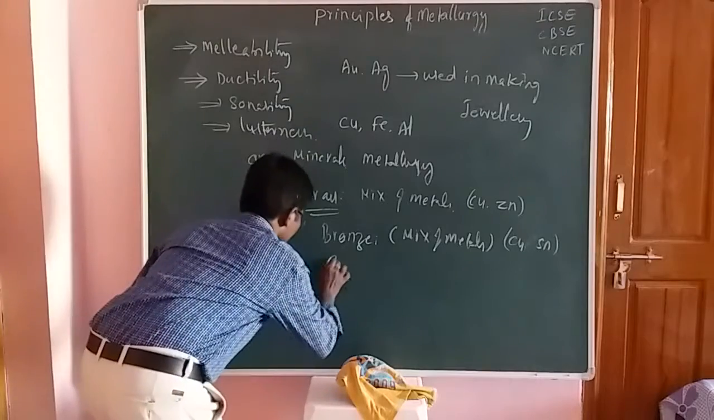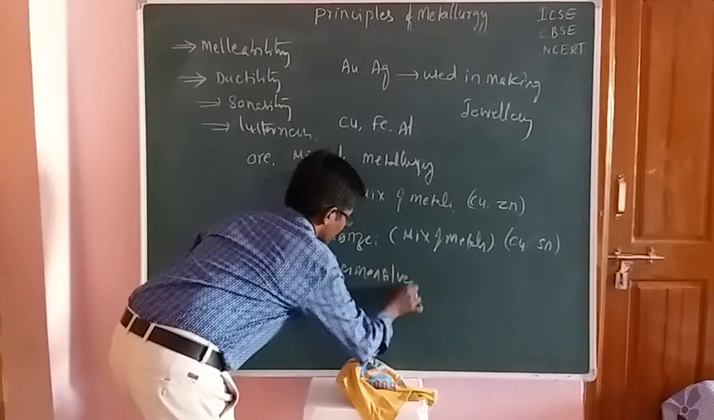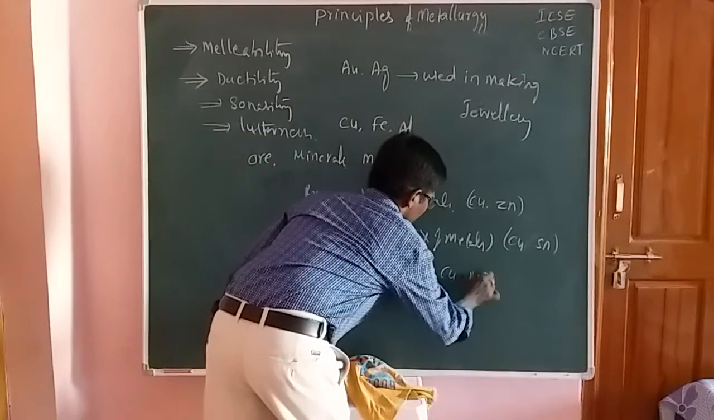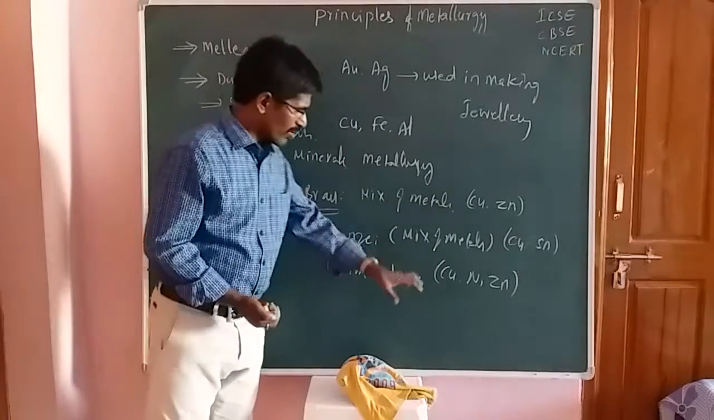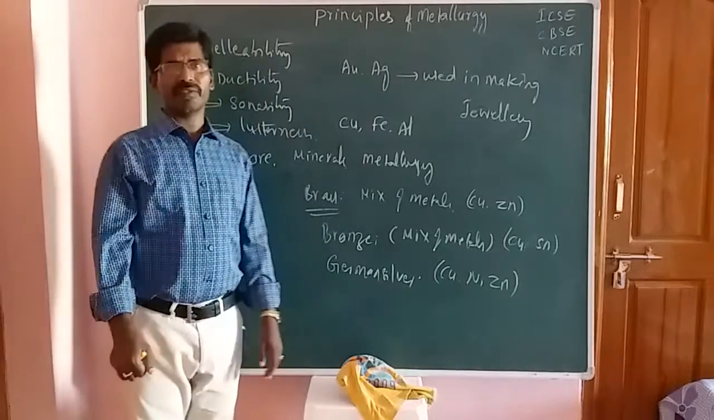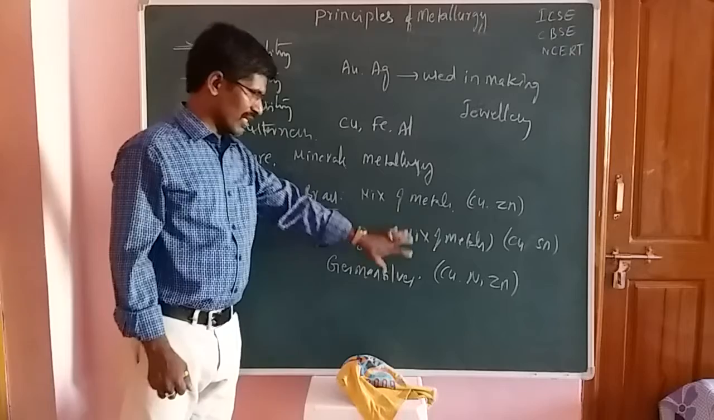And the next one is German silver. Okay students, the next one is German silver. Here copper, nickel and zinc. So these are the types of compositions which are present in these minerals. Okay students, now these are the different types of minerals.